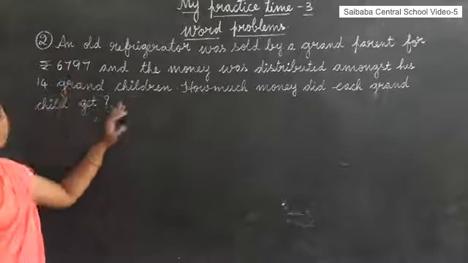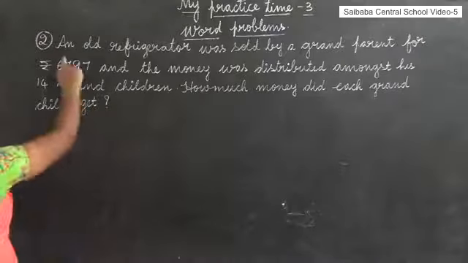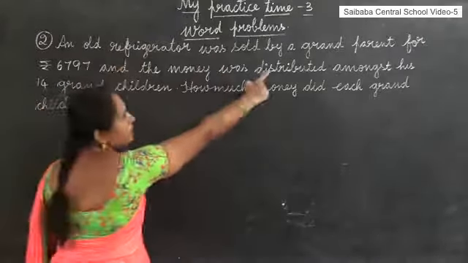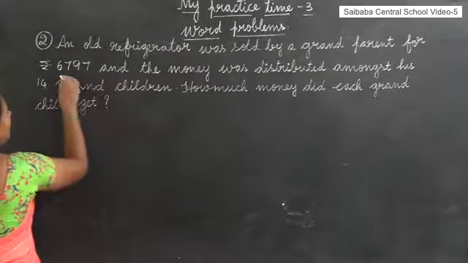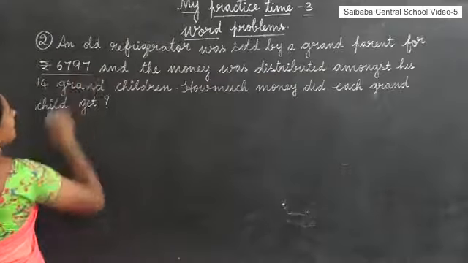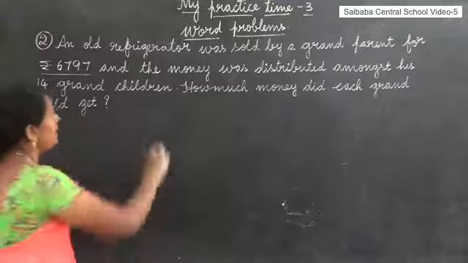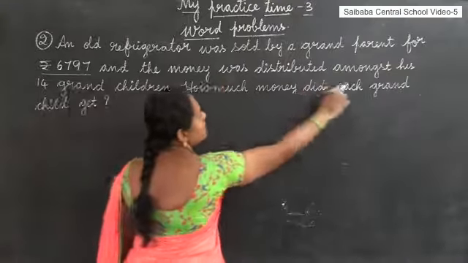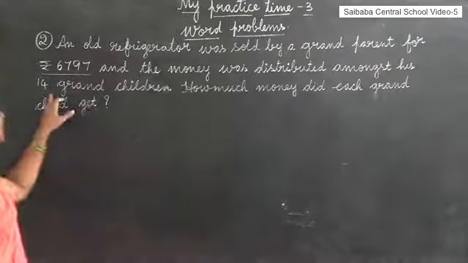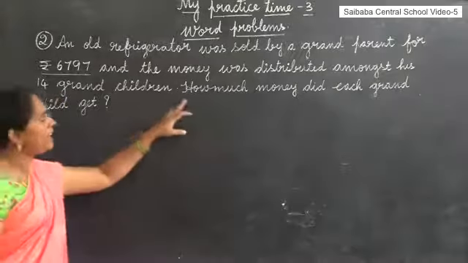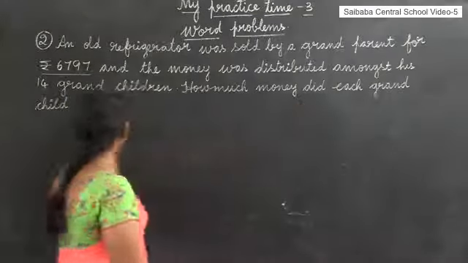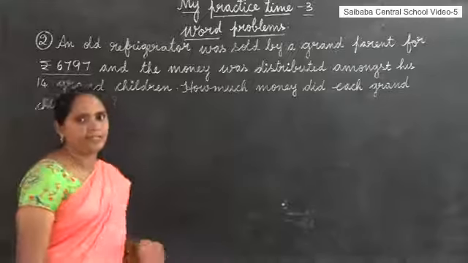Second sum, this is the homework sum. An old refrigerator was sold by a grandparent for 6,797 rupees and the money was distributed amongst his 14 grandchildren. How much money did each grandchild get?